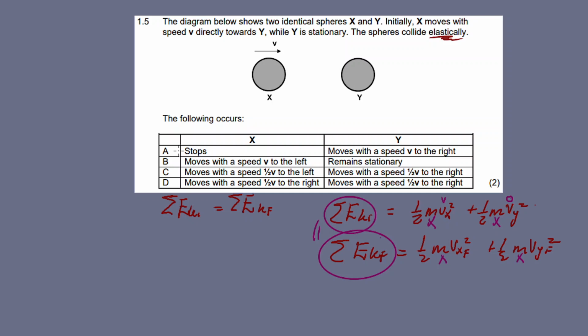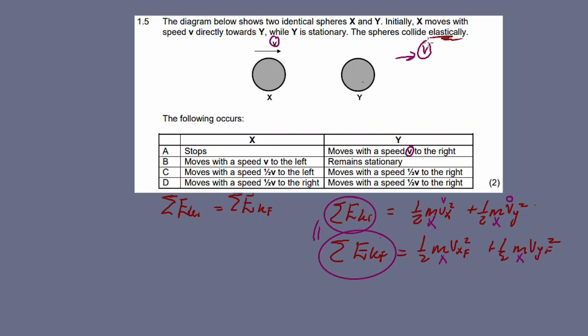So here they give us four options. A says the sphere x stops, right? Now x will hit y, then x will stop, and y will move with a speed of v to the right, meaning the speed x was moving with is transferred to y, which moves with it to the right.